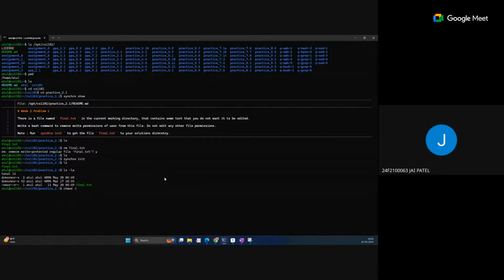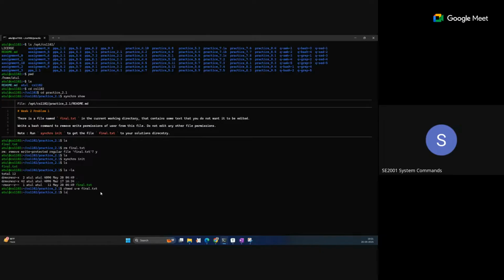Sir, write permission or read or execute? Which permission? Remove write permission of the user. Minus w. But from which user? User, u. Okay, so chmod u minus w. Then the file name: final.txt.